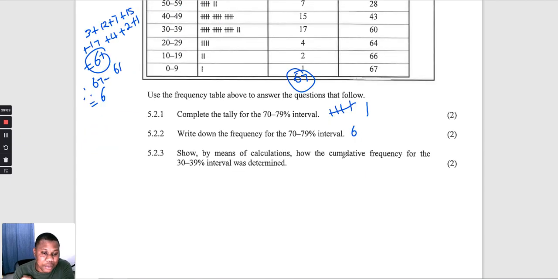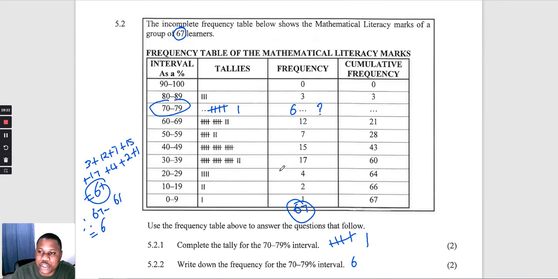Right, then they say, remember guys, when they say complete there, do not complete on the question paper. Go to your answer sheet and write that answer on your answer sheet. They say show by means of calculation how the cumulative frequency for the 30 to 39 interval was determined. Let's check the cumulative frequency. How did they determine this 60?